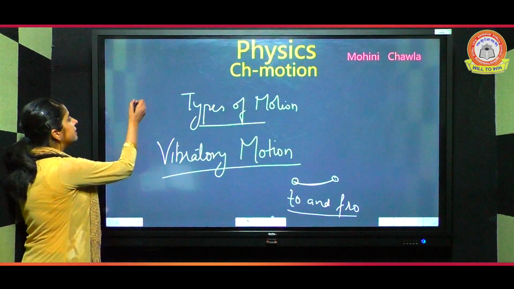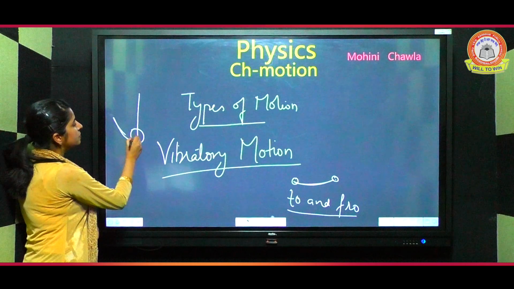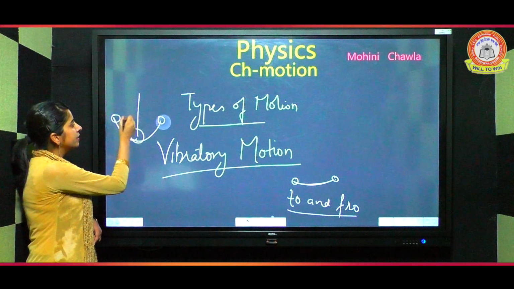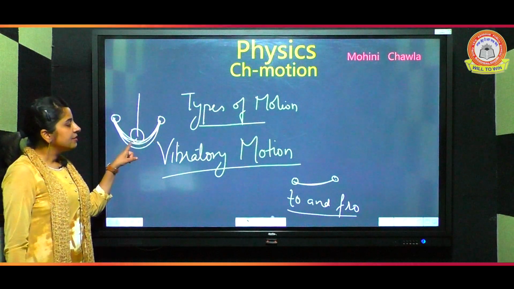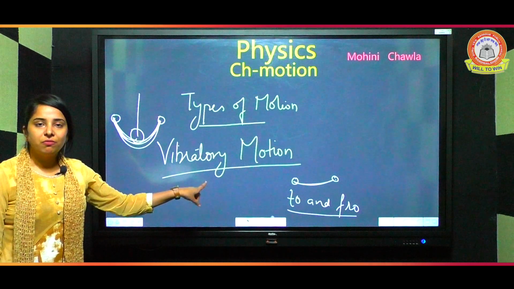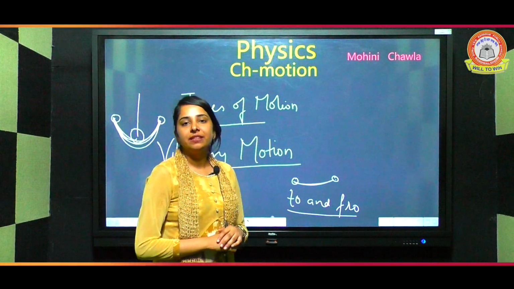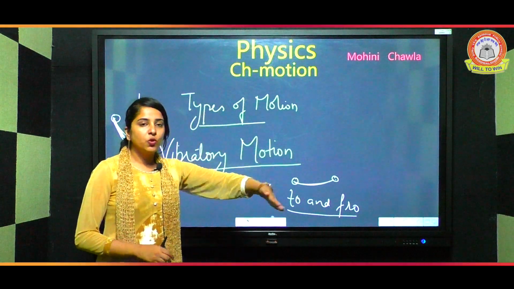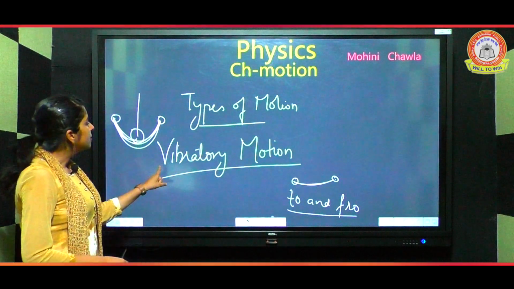Say we have one example, the simple pendulum. This is the bob. In the simple pendulum, the bob is moving in this way. We have one mean point and two extreme points. The bob is moving continuously in this way. So this type of motion is an example of vibratory motion. Another example is a child's swing. The swings in our garden are also like this. Two positions are there. The body is moving to the front, then backwards. That is also an example of vibratory motion.